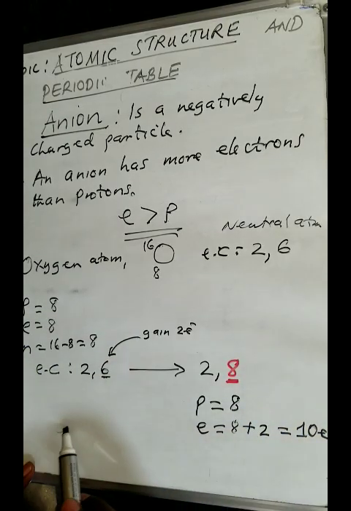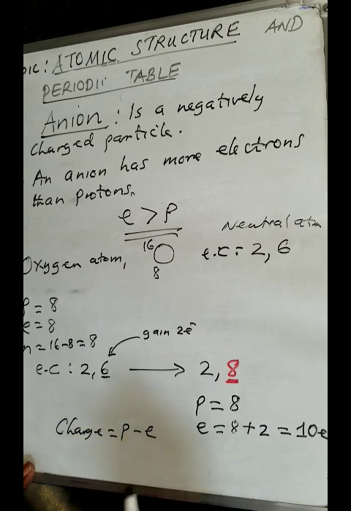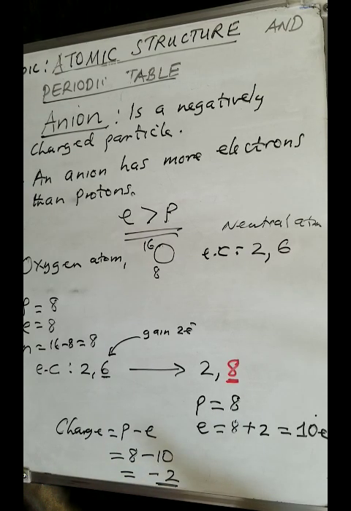So remember what I said, if you want to know the overall charge, you say the number of protons minus the number of what? Electrons. So how many protons? The number of protons is 8. How many electrons do I have now? I have 10. So it is 8 minus 10, which will give you a negative what? A negative 2. I hope you're able to see that.